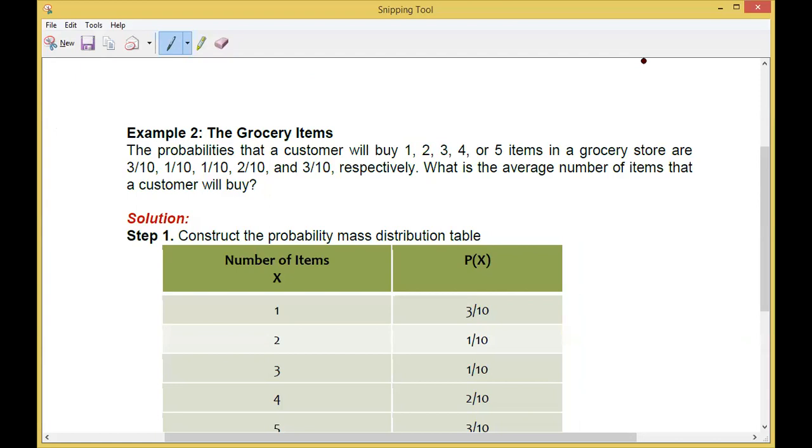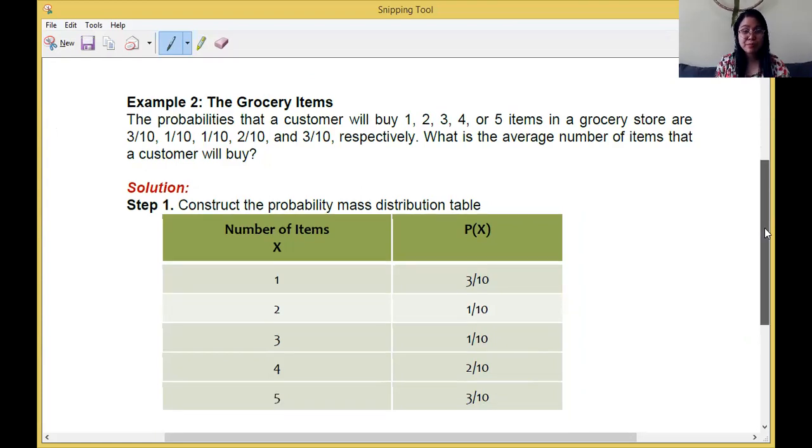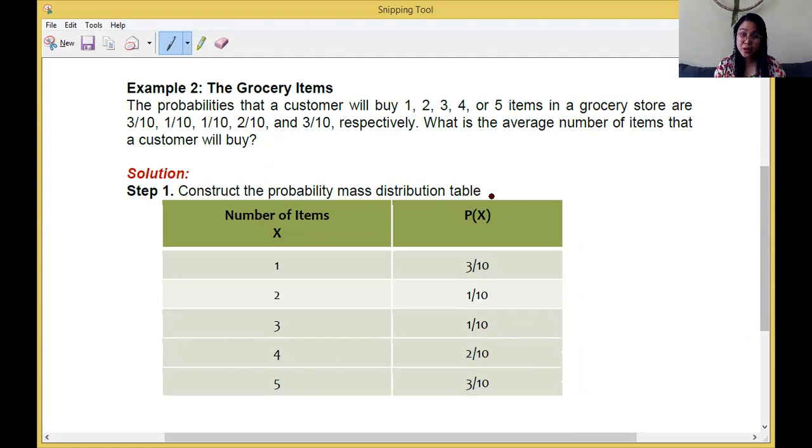Now here, we'll solve first the mean. So using this one, again, how to solve for the mean, we need to add another column. That's x times p of x. You multiply the two columns. Let's start. That's 3 over 10. The next is 2 over 10.